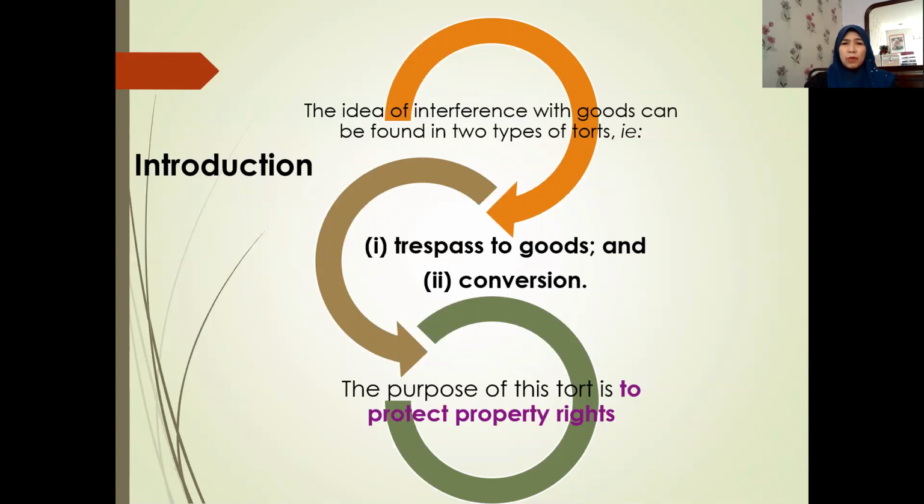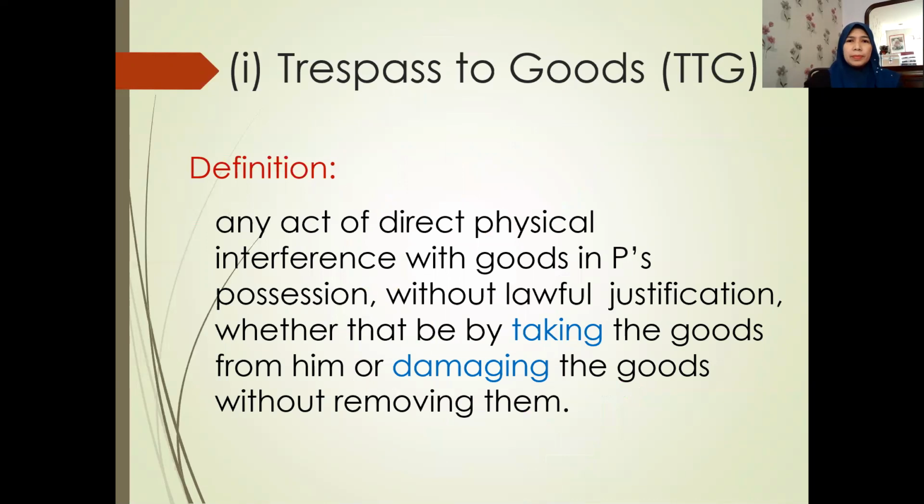Take note of the purpose of these torts. The emphasis is on protection of property rights. Whatever rights are attached to property are protected by these torts, either trespass to goods or conversion. Remember, we are dealing with intentional torts.